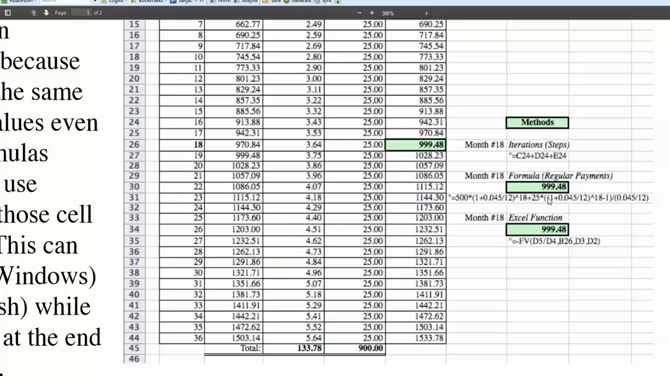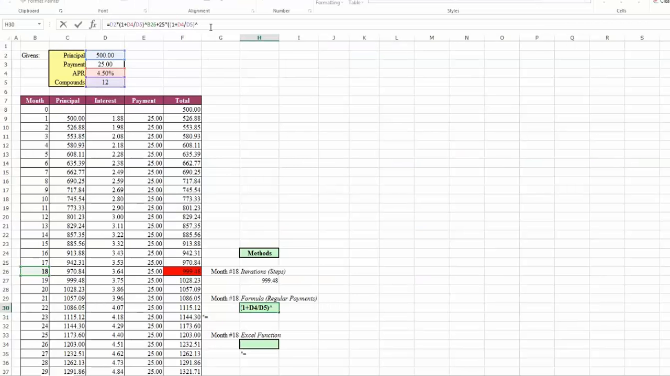So let me go back, show you where we're at here. I've got the double parentheses, the 1 plus the percent. I want to raise that to the 18 minus 1. So that cell minus 1. And then I want to close off that numerator. And I want to divide it by the interest rate divided by the number of times it compounds. And with any luck, we should end up with the same number that we got from the previous step. Okay, so those numbers match.